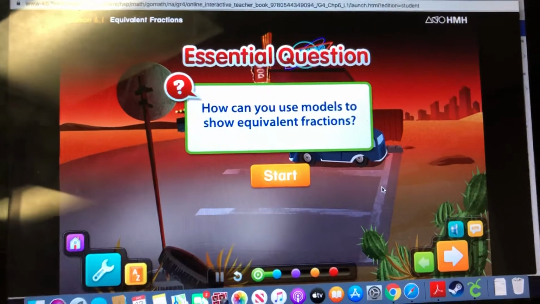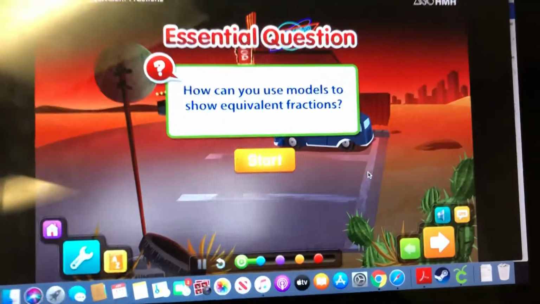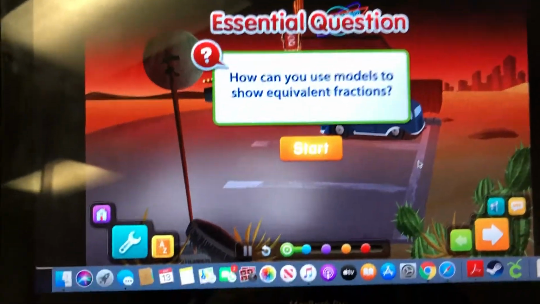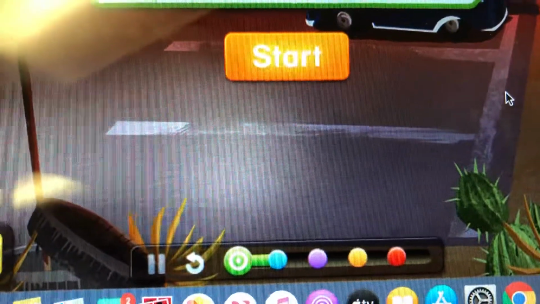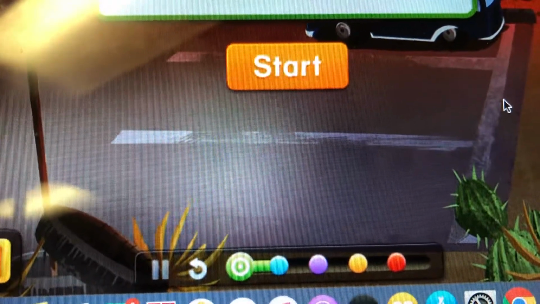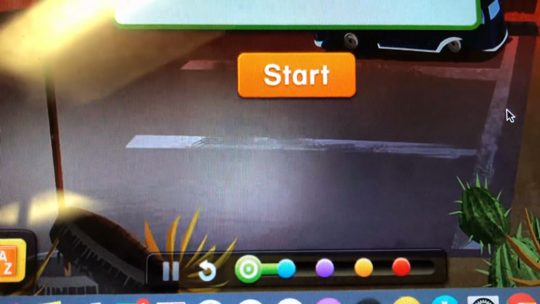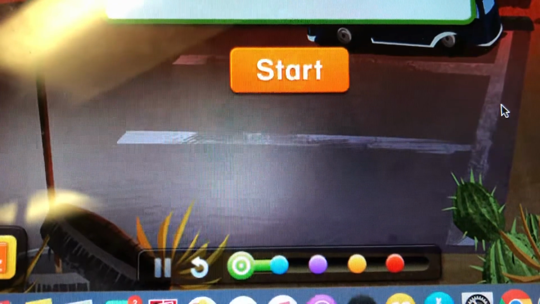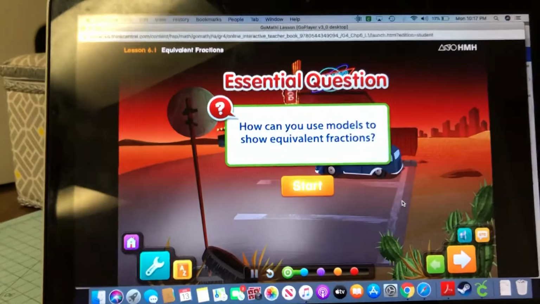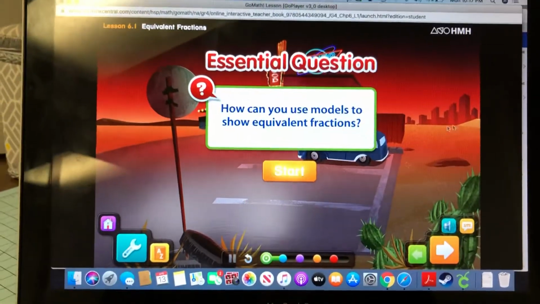But once you're ready to start your lesson, you're going to click the Start button, and I want you to go all through those colored dots here on the lesson. The green one gives you the story problem at first. The blue one walks you through solving problems related to the topic. And then the orange and the red at the end are your personal math trainers just giving you some practice problems to practice what was on the lesson.